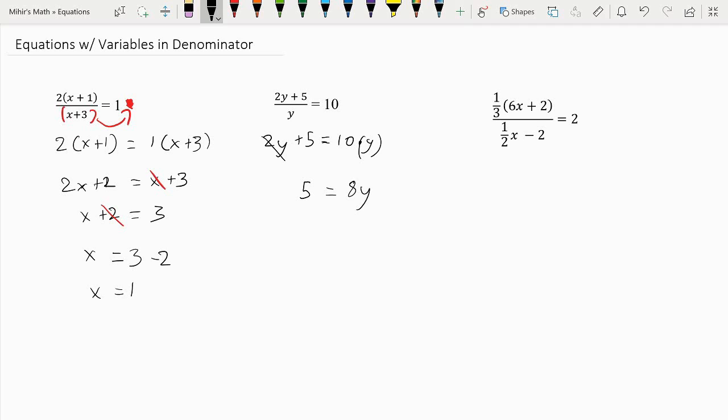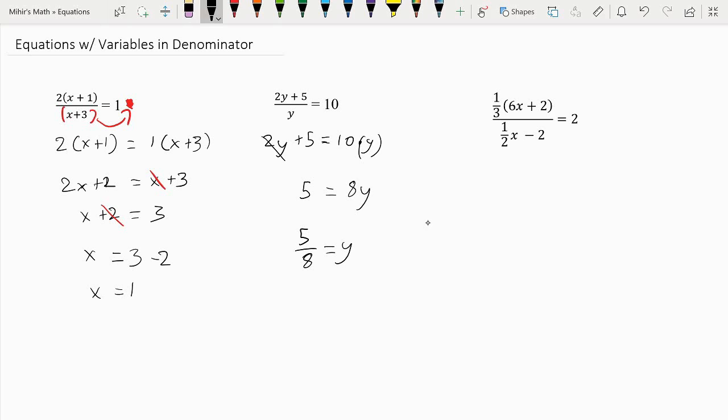Because if I put it on the left, then we would have a negative number instead. So now here, all we have to do is divide both sides by 8. Because this is 8y, we end up getting 5 by 8 is equal to y.